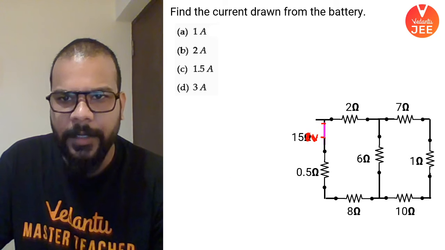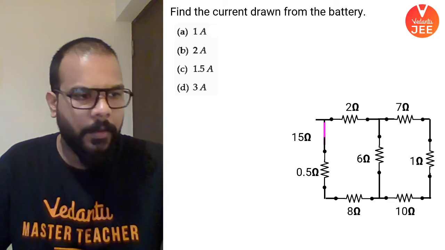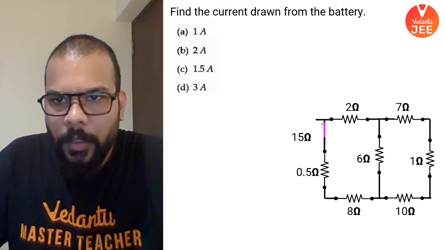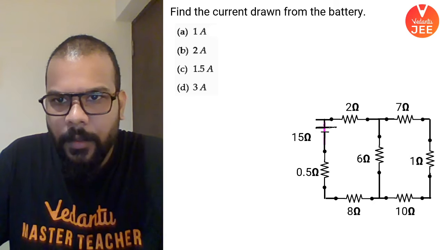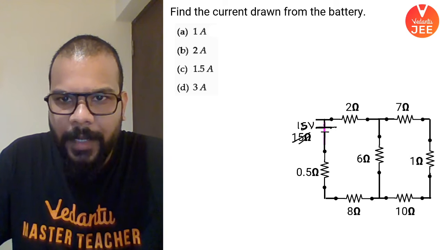Some corrections needed here. Let me do that correction for all of you first. So this is going to be where my battery is getting connected, and this is not 15 ohms, this is 15 volts of the battery.